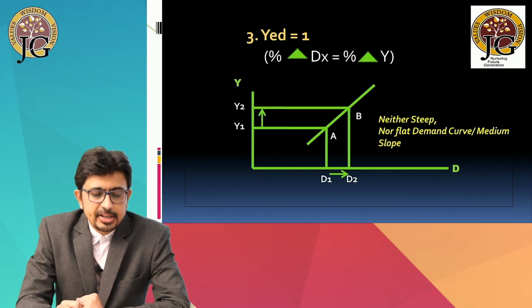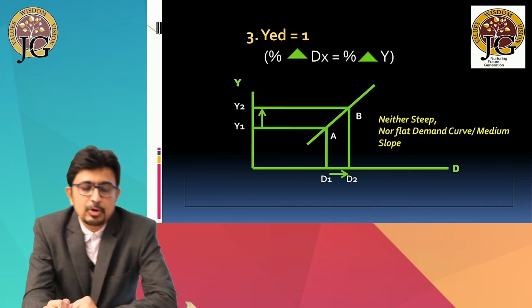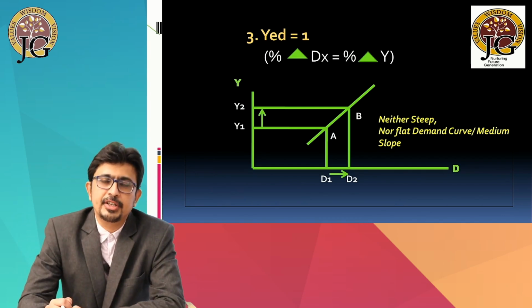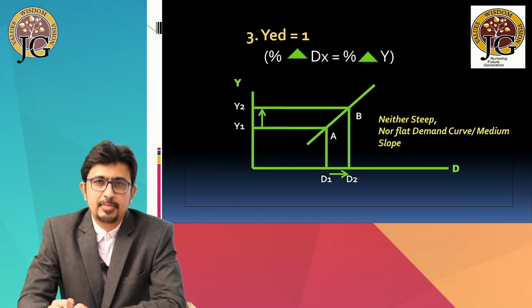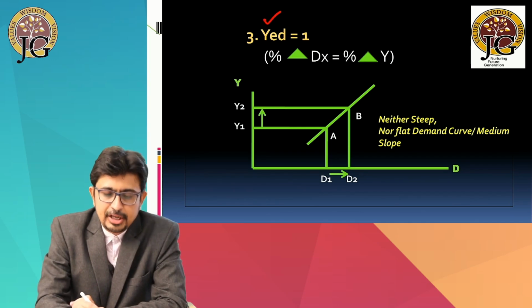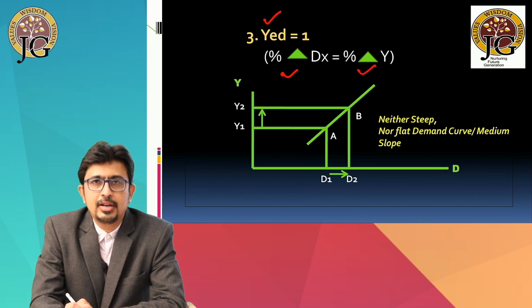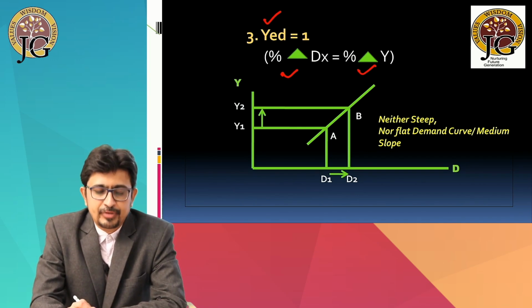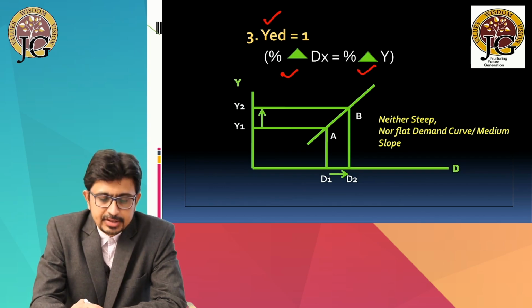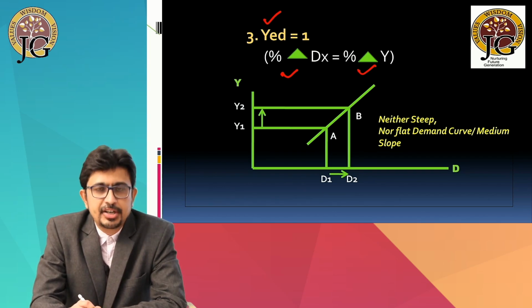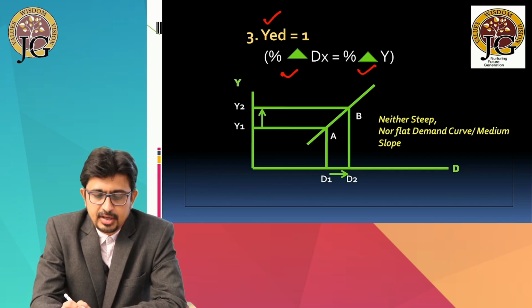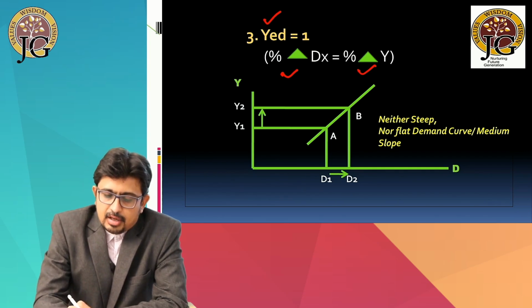Number 3 is income elasticity of demand equal to 1, or in other words, this is unitary income elastic demand, and the answer can be equal to 1 only when the numerator and denominator are equal. So in our formula, if you want to get the answer equal to 1, this condition must be satisfied, and the condition is that the percentage change in demand should be equal to percentage change in income. Let us take an example.